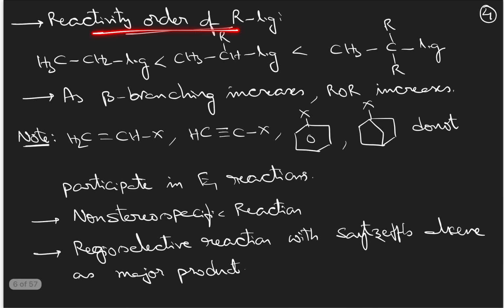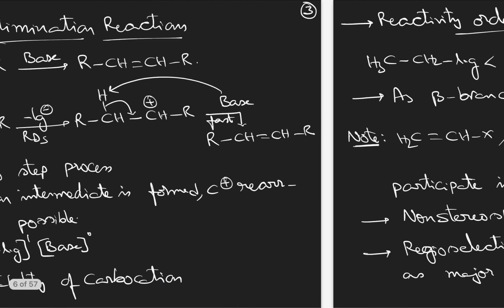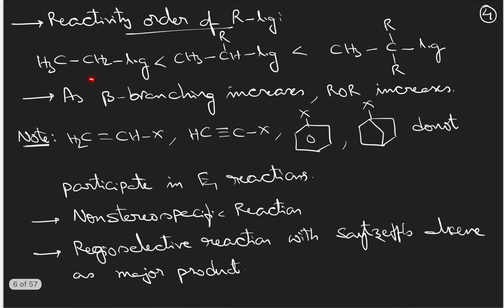Then the reactivity order of the reactant molecule or LG. Already we have discussed that the rate of reaction is directly proportional to the stability of carbocation. So a reactant molecule which can form a more stable carbocation will be more reactive. This is a tertiary compound, so this is the most reactive.